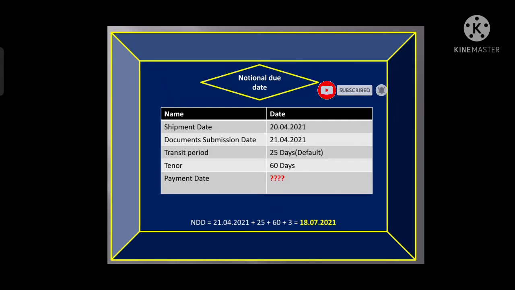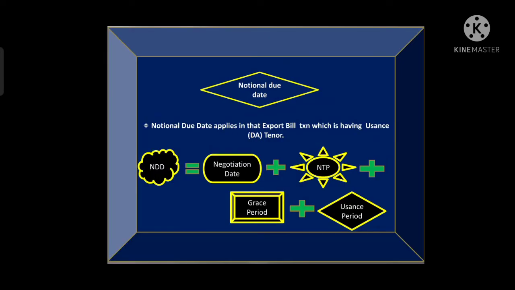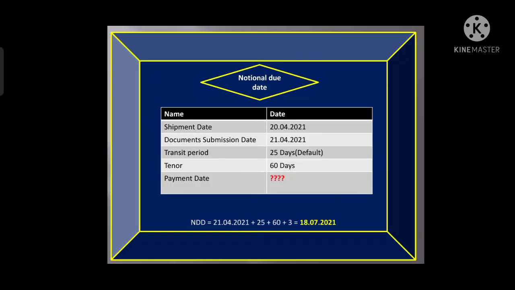NTP, that what I have mentioned, the transit period is notional transit period. So it is by default 25 days, right? Okay. Tenor is 60 days. So can we calculate the payment date, or we can say can we calculate the due date? Yes, we can calculate the due date.